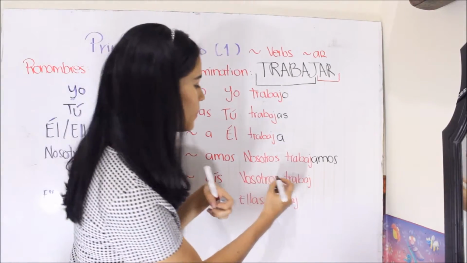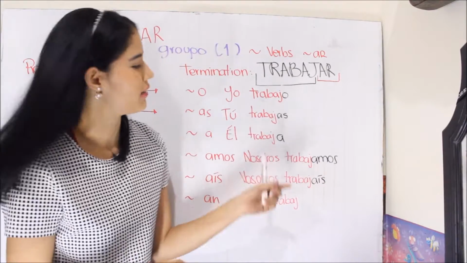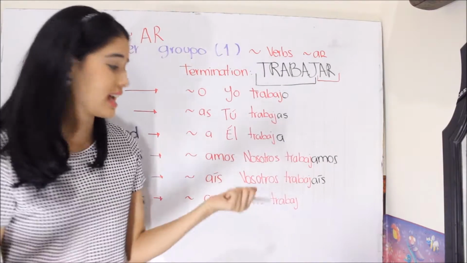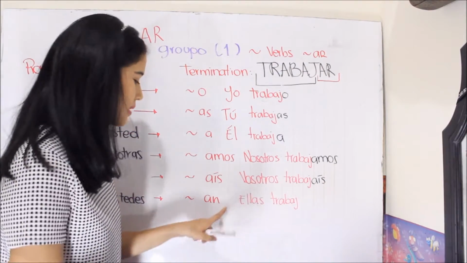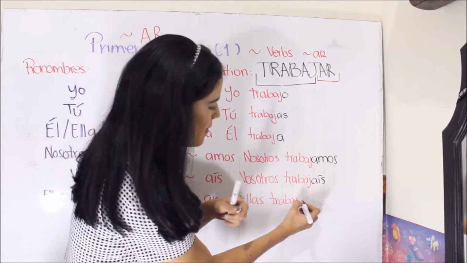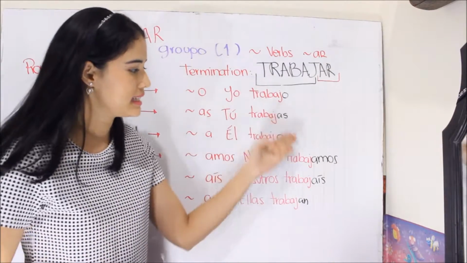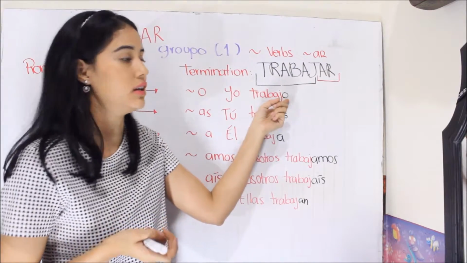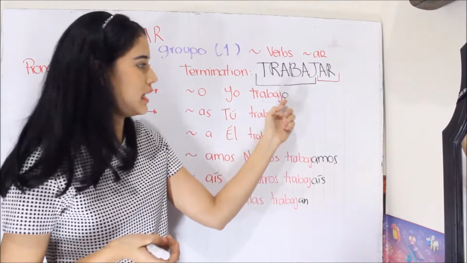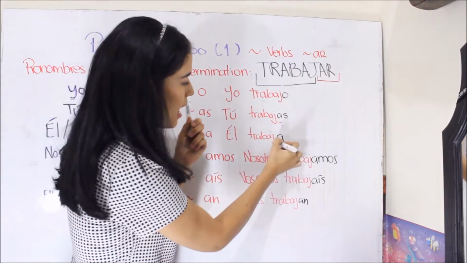Áis. So, vosotros trabajáis. Well, I don't put the accent because I'm not from Spain. But well, ellas trabajan. As you can see, the only possible change is here in yo, always ending in o. But in the other cases, we have